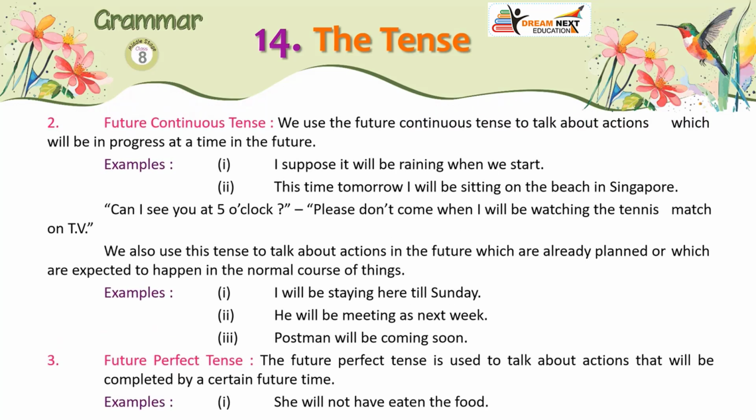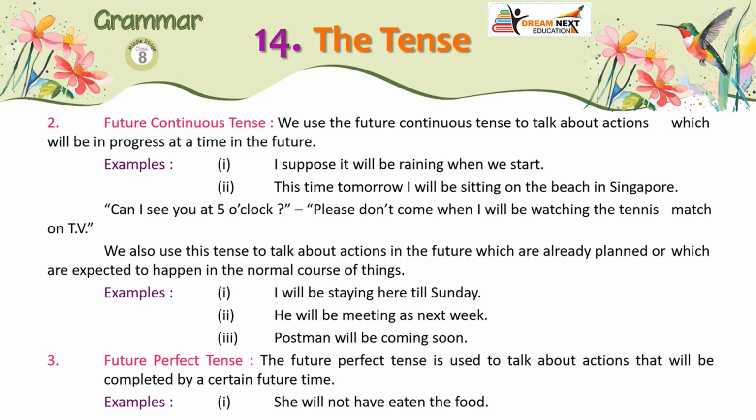2. Future continuous tense. We use the future continuous tense to talk about actions which will be in progress at a time in the future. Examples: 1. I suppose it will be raining when we start. 2. This time tomorrow I will be sitting on the beach in Singapore. Can I see you at 5 o'clock? Please don't come when I will be watching the tennis match on TV.